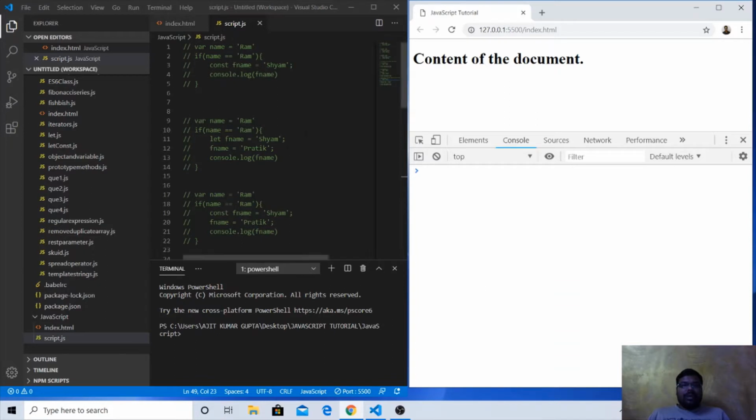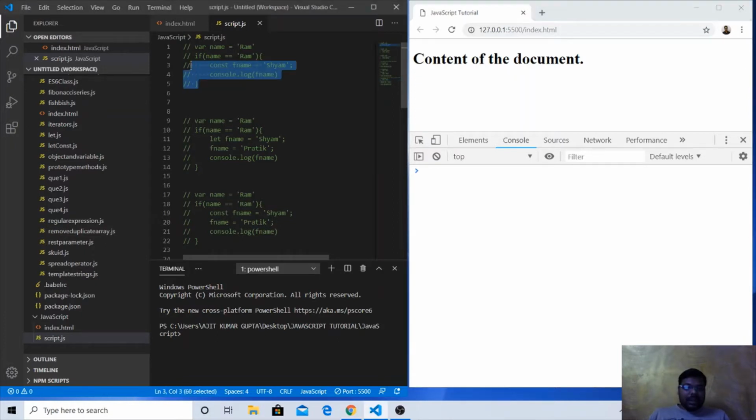So today we are going to start with a new variable that is const, introduced in ES6 only. In the last session we have seen var and let keywords. In today's session we are going to see about the const variable. So let's start with that.